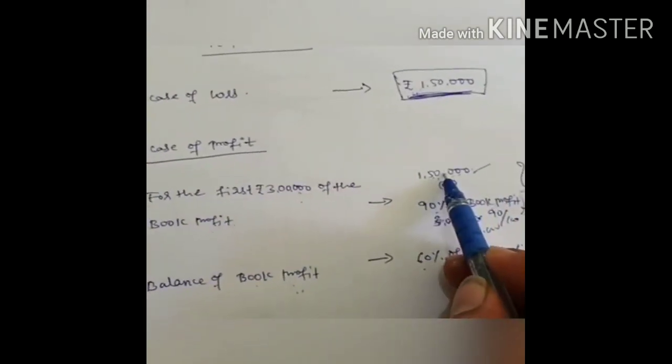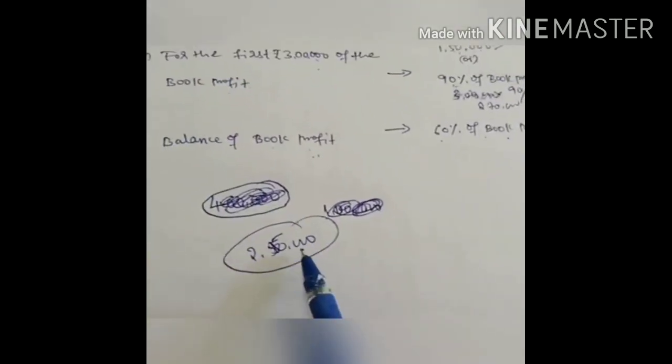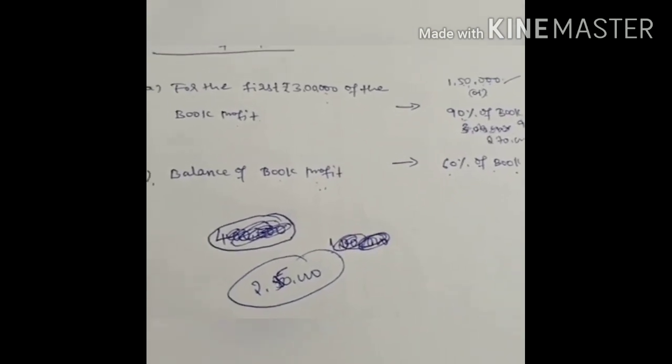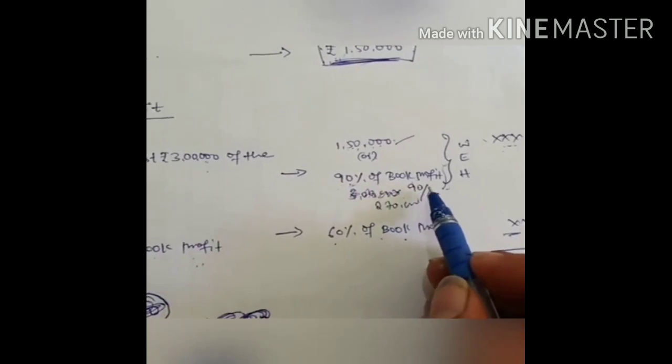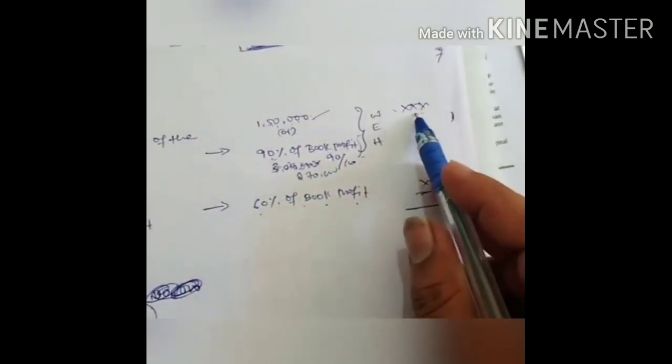So 1,50,000 is the standard. 90% not on 3 lakh, but 90% on 2,50,000 only, because my book profit is less than 3 lakh. So 90% into 2,50,000, calculate and you will get some amount. That amount you have to write, whichever is higher, that amount you will write here.